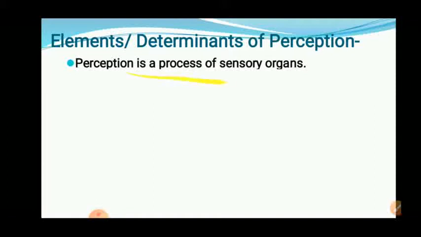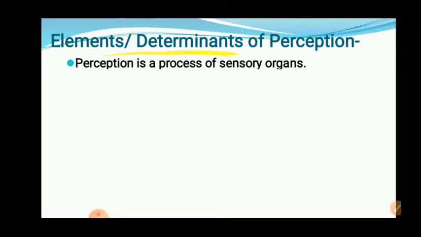Process of sensory organs means whatever sensory organs are present in our body, that is hearing, seeing, that means nose, eyes, skin, tongue. Okay. So those are the 5 sensory organs which are present in our body. Through those sensory organs, we are getting the information. Basically, sensory organs are the gateway of our mind. Through our sensory organs, we are getting the data, the information which is present in the environment.